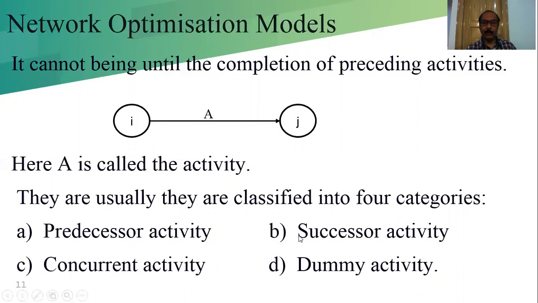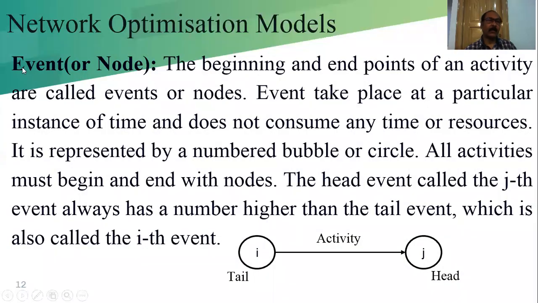Which one is to be performed next? That is the successor. Which one was already performed? That is the predecessor. The successor depends upon the predecessor. Concurrent activities are those running in parallel. Dummy activities we use for dependence. Then I'm coming next to the event or node. What is called the event or the node notation?